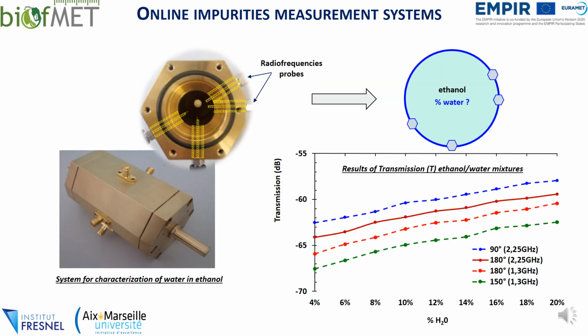The liquid system is a tubular system composed of radiofrequency probes located at the periphery of the material under test. Two openings allow the liquid to flow out during the measurement. The detection of water is based on the transmission measurement between probes. Nowadays, the system is sensitive at 4% of water in bioethanol.